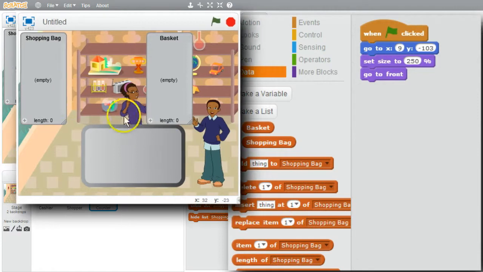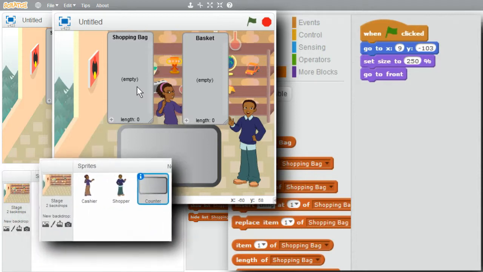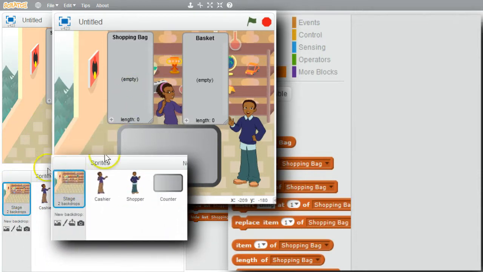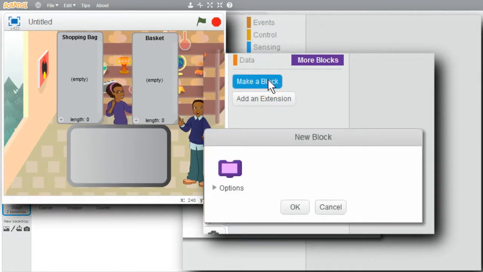Okay. Move it over. They're a little big right now, but I'll resize them later. I want the stage to initialize the lists. Go to Stage, make a procedure block, make a block, initialize lists, no options, okay.